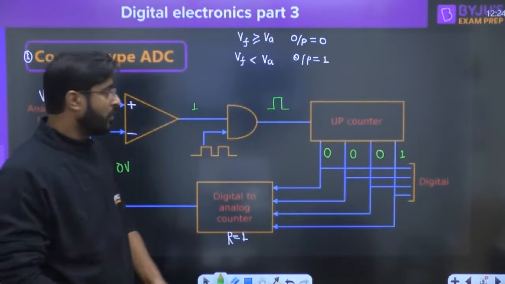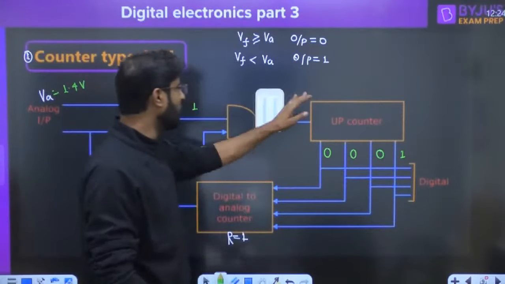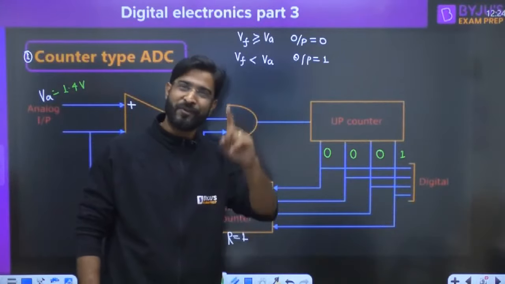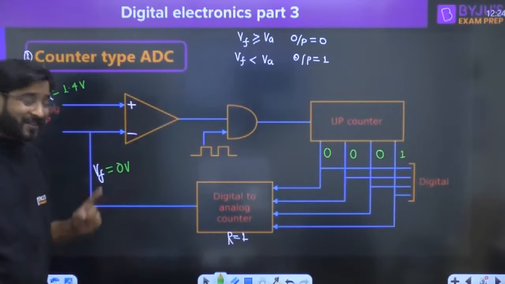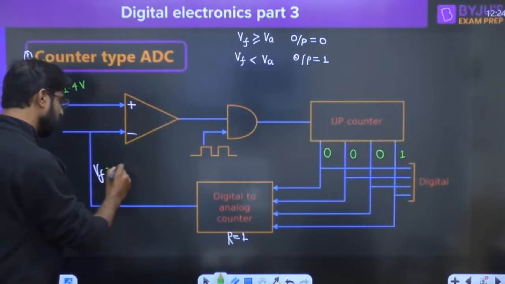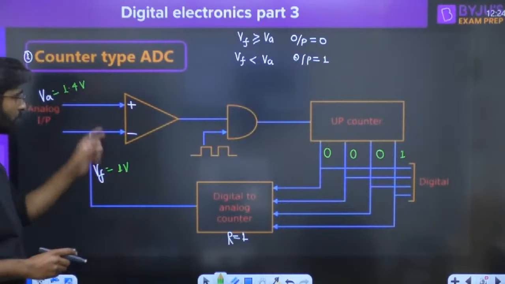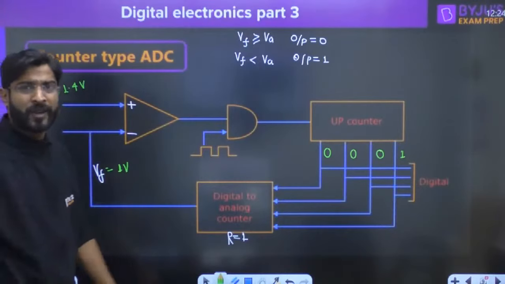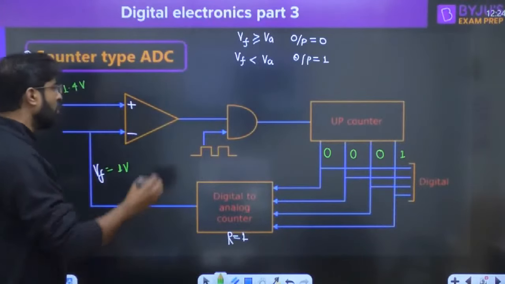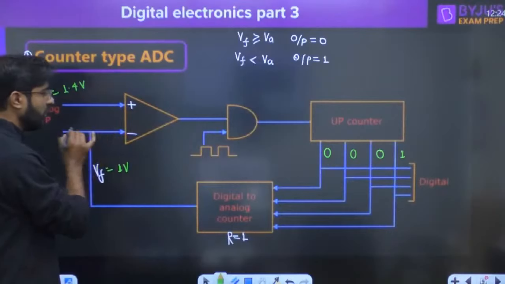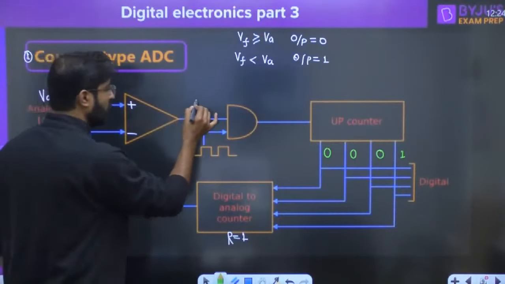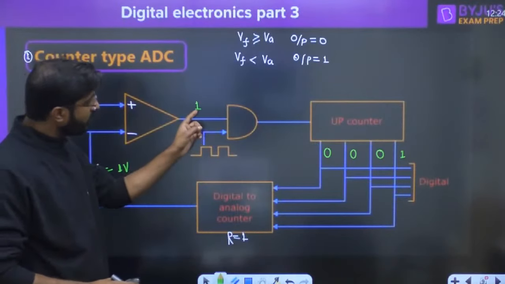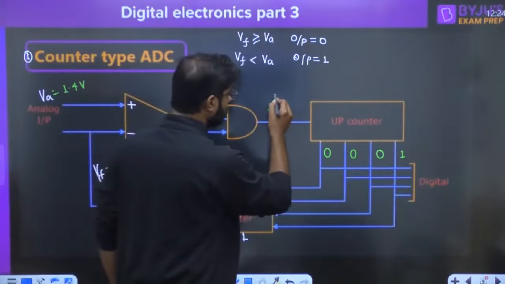Now it becomes 0001. What should be the decimal equivalent? How many clocks have we applied? The first clock. 0001 has the decimal equivalent of 1 only. 1 into 1 is 1, so now you will get 1 volt. Now this 1 volt and 1.4 volt are compared. Which one is greater? 1.4 volt is greater than 1, so the positive terminal voltage is greater than the negative terminal voltage, right? So you will get 1.